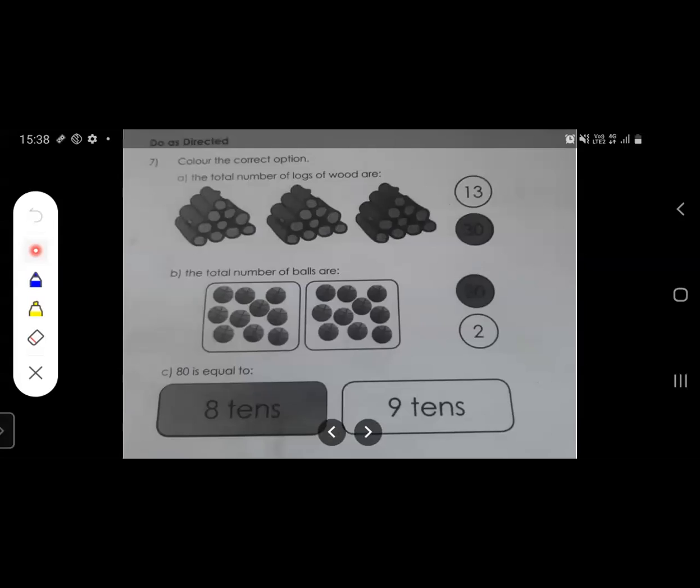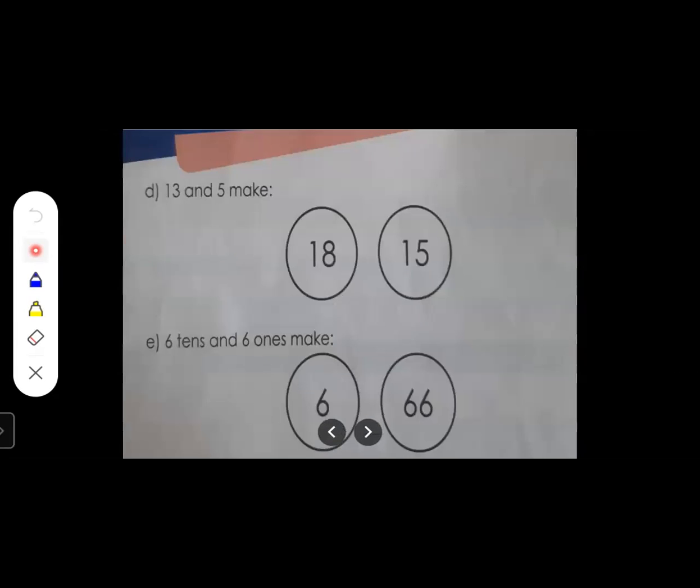Okay. Now let's move further to the next sum. What is given? 13 and 5 make dash. 13 and 5 make how many, students? So what do we have to do? We have to add this. 13 plus 5 is equal to how many? So what are we going to do for this? Yes, after 13, we are going to count 5 numbers. After 13, we will count 5 numbers. So start counting: 14, 15, 16, 17, 18.